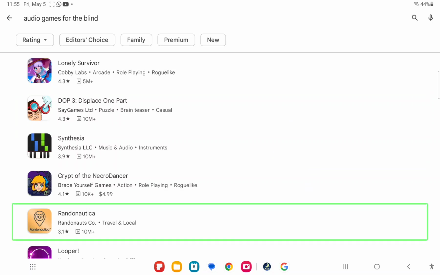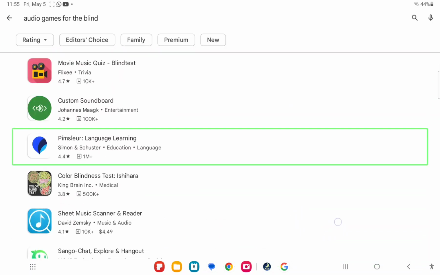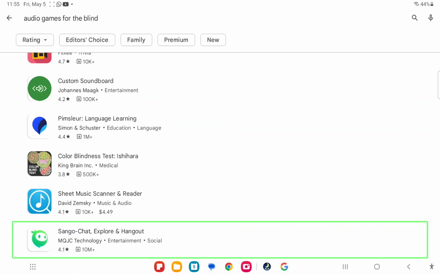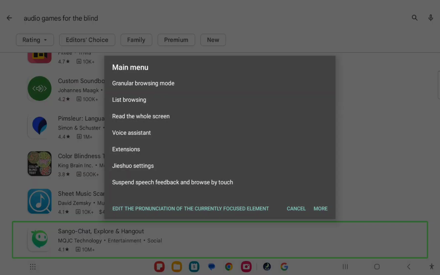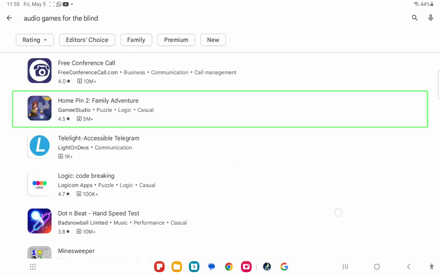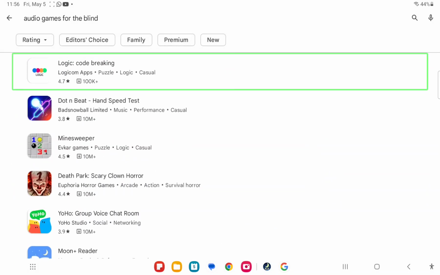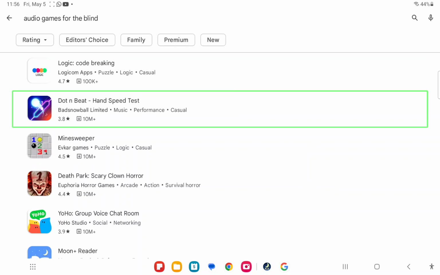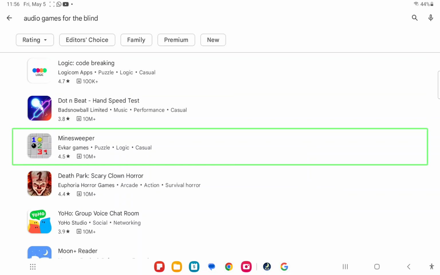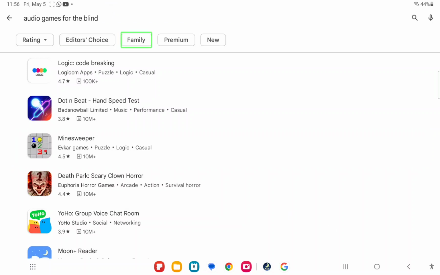Image of Apple game icon for Rand. Image of Apple game icon for Sango Chat. Main menu. Image of Apple game icon for Logic. Image of Apple game icon for .nbeat. Image of app or game icon for Minesweeper. Minesweeper. Audio game. Editors. Family. Editor's choice. Double tap to toggle.